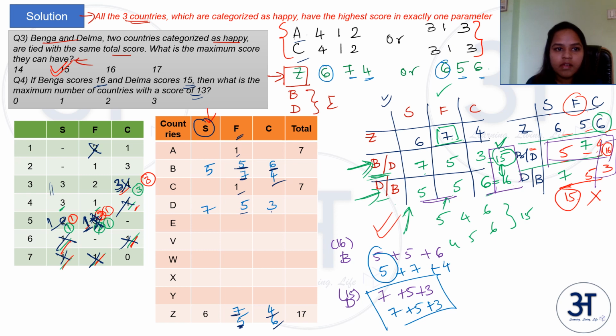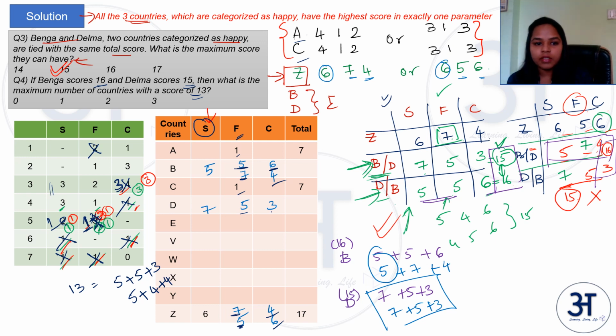Now let us see how we can write 13. 13 can be written as 5 plus 5 plus 3. Right? Or it can be written as 5 plus 4 plus 4. Is there any other way in which you can write 13? No, you cannot write a 13 without using any 5, right?